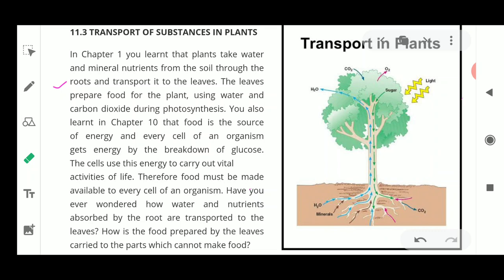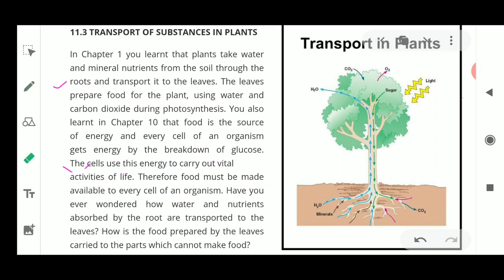Now this energy is again transported so that the plant can perform the various activities of its life. It has to grow, it has to bear fruits and flowers, it should have branches and a long strong stem so that it can withstand conditions like floods and other harsh conditions. So it needs to transport these materials from one place to another, which helps the plants to grow properly.